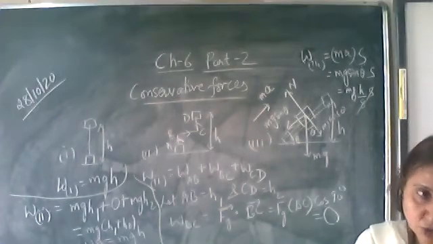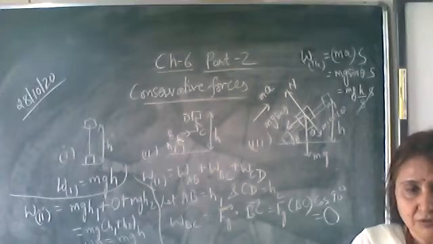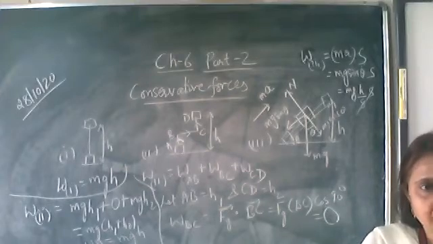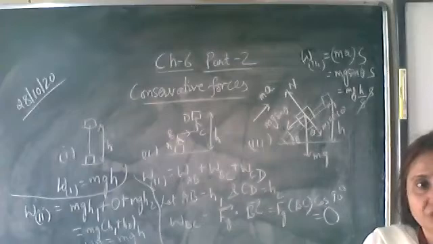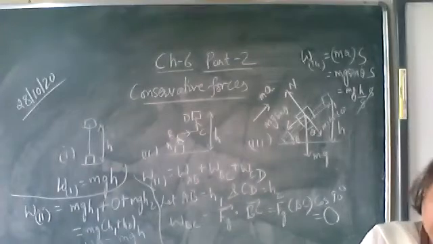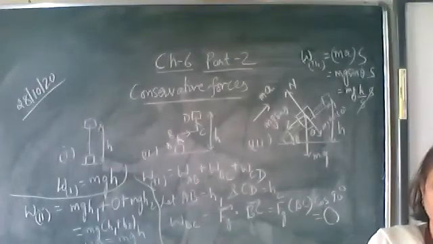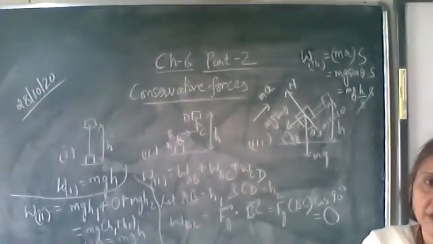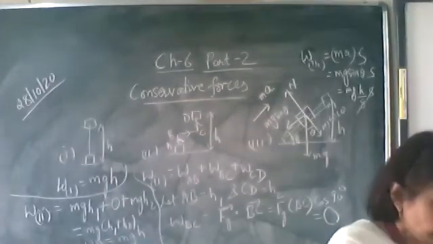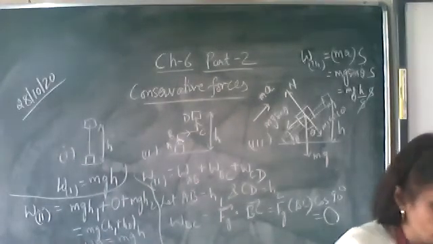For a closed loop also, the work done will be 0. On one side you get the work done mgh, and on the other side the work done by the gravitational force will be minus mgh. So the total work done in a closed loop will be equal to 0. Such forces we call conservative forces. Next, write down non-conservative forces.